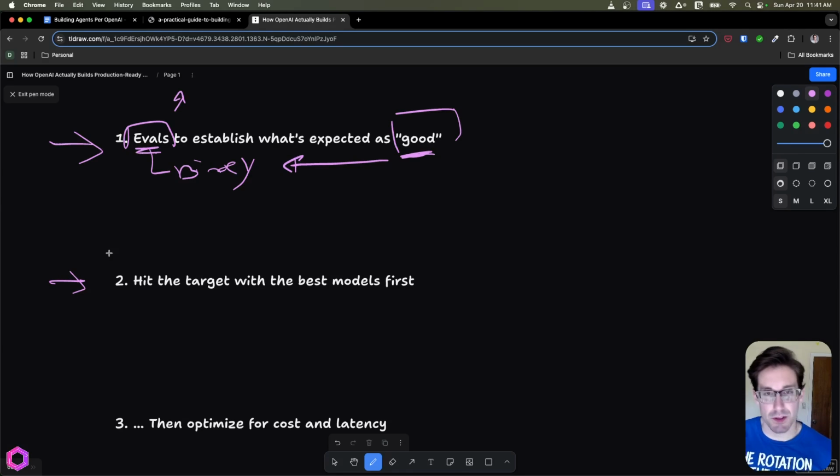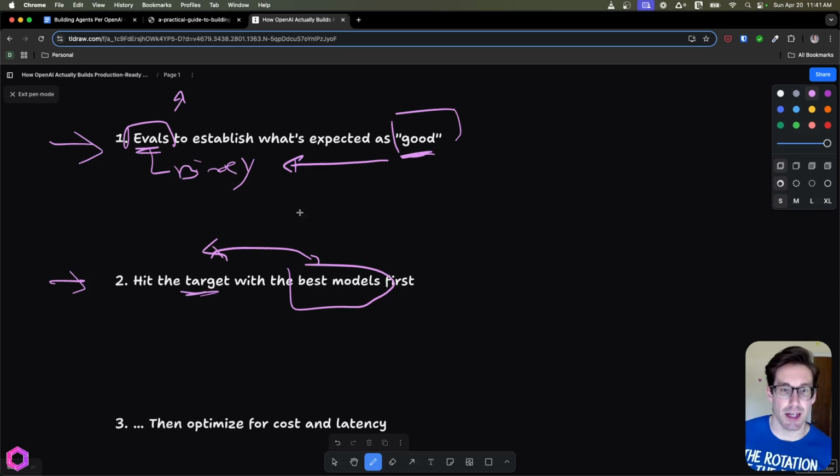Once you've figured that out, once you've decided what good is and you've measured it, then you want to hit your target with the best model you can. So use the best model, the biggest model, the baddest model, and see, is it actually possible to achieve what you've set out previously with your expectations with that model?